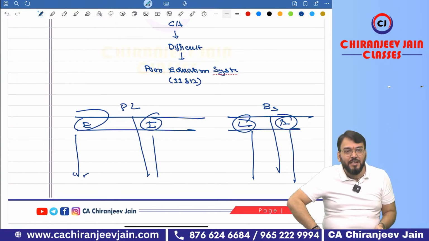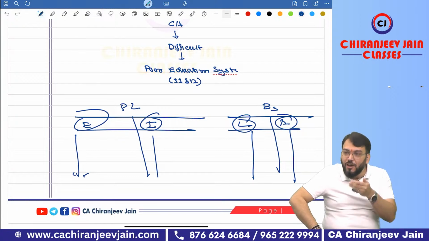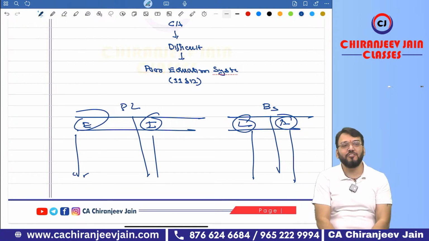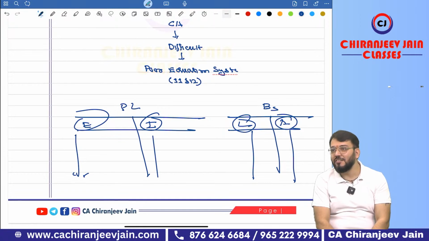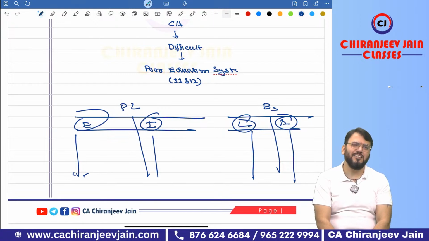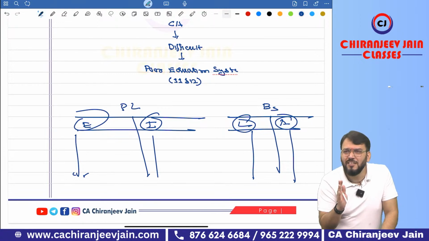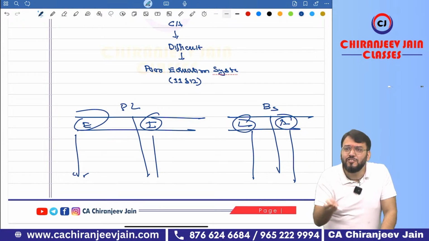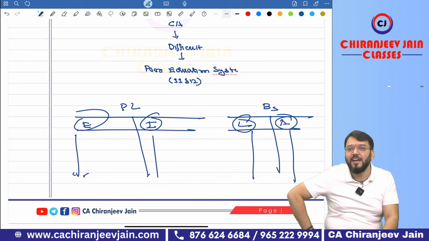After becoming a CA, the first job is audit only, can you say? And you are saying, sir, I am struggling in audit. Arey bhai, what is this? A CA means auditor, and you don't like audit? What is this? Can you say such a bakwas thing? You should like audit only, because this is the area from which you will earn money.